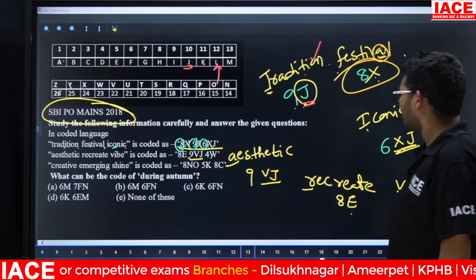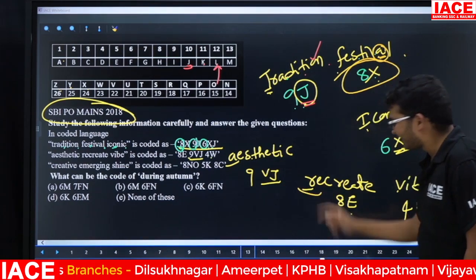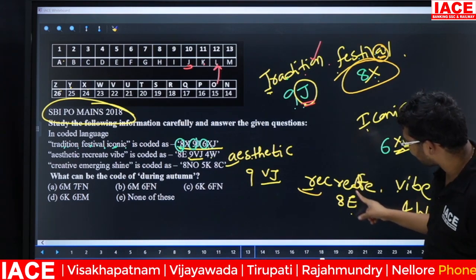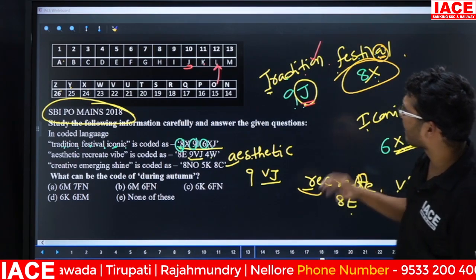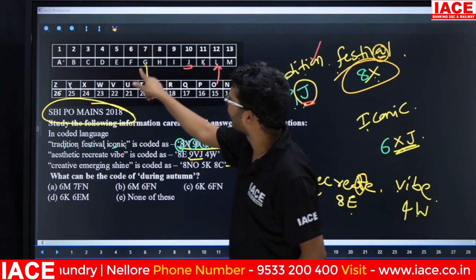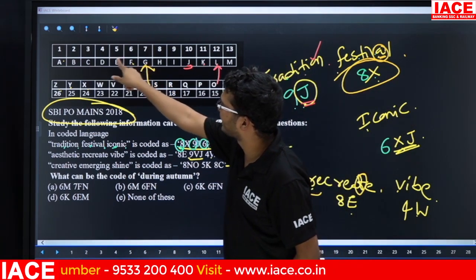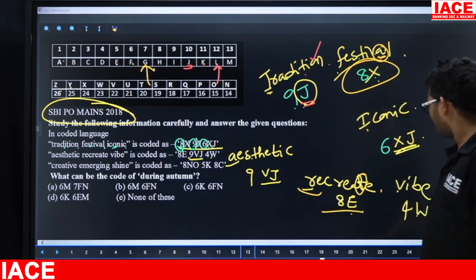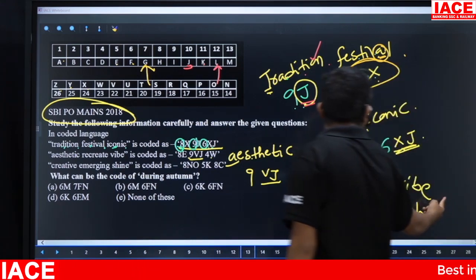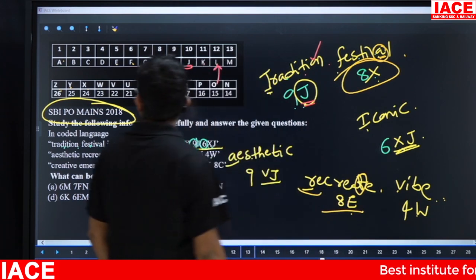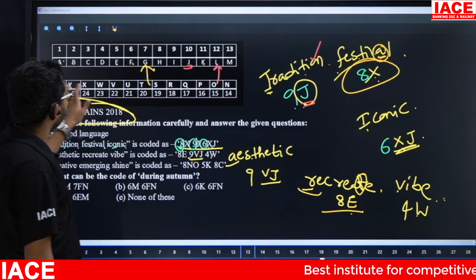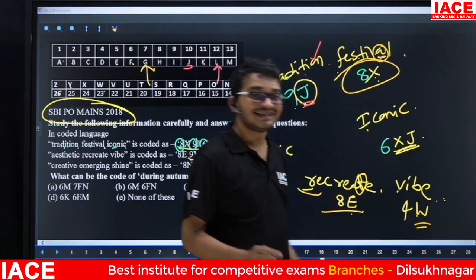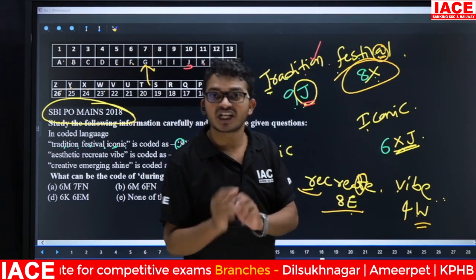Next, suppose we check the next one. Recreate. From right hand, the second letter is T. T opposite is what? G. Minus 1, minus 2 is what? E. Then the answer is 8E. Next, vibe. From right hand, the second letter is B. B opposite is Y. Minus 1, minus 2 is W. Yes. So the logic for letter is also completed if it is starting with a consonant.